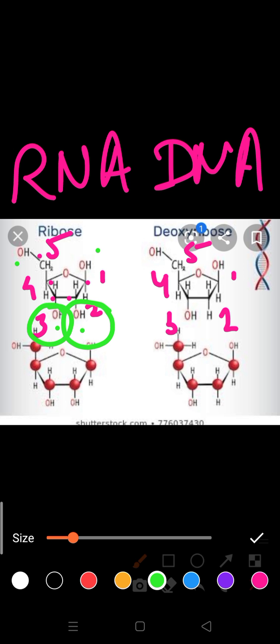Two functional OH groups are present. In case of DNA, you can see in the second carbon atom the OH group is not present. So it proves that the more functional groups a compound has, the more reactive and the more unstable it is. Because of this, DNA has only one functional OH group, and that's why DNA is more stable as compared to RNA. Are you getting my point?